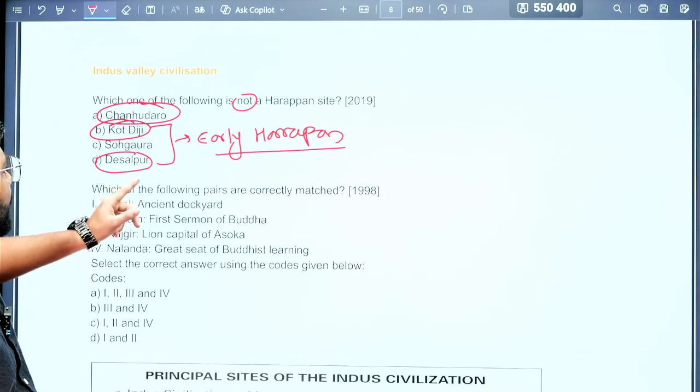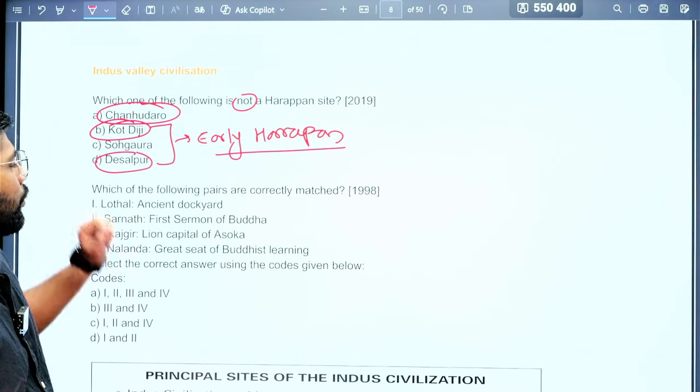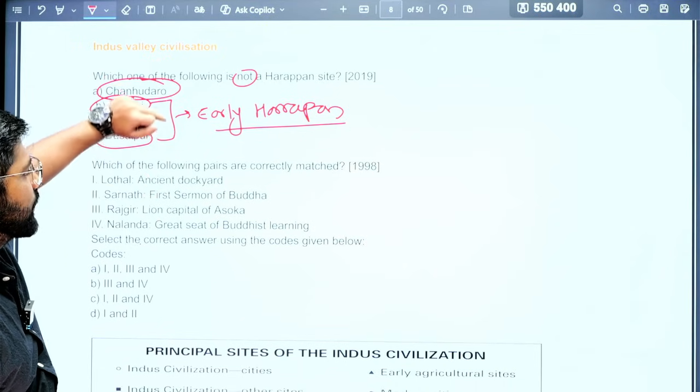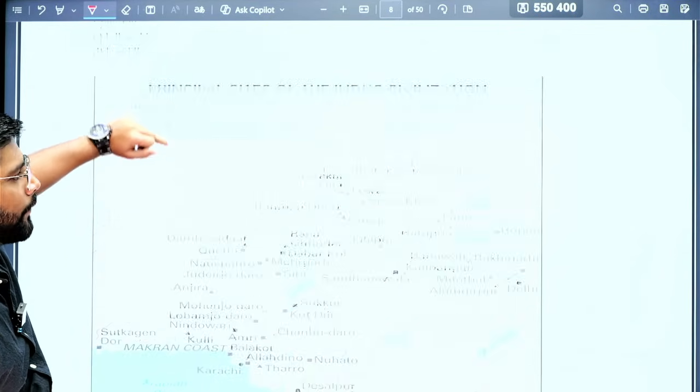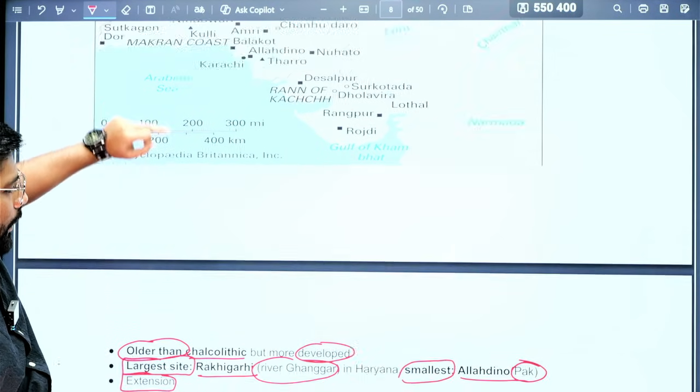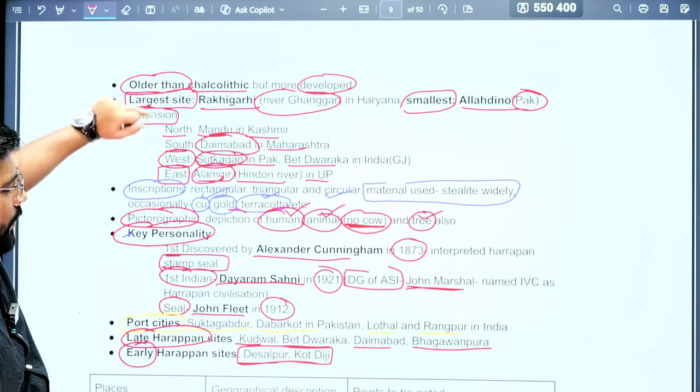So now they have asked about Desalpur and Kot Diji. Definitely they will ask a question next time on which site is associated with the mature period, late period or the early period. So that's why you need to know about that. We are going to cover it again when we see the places.